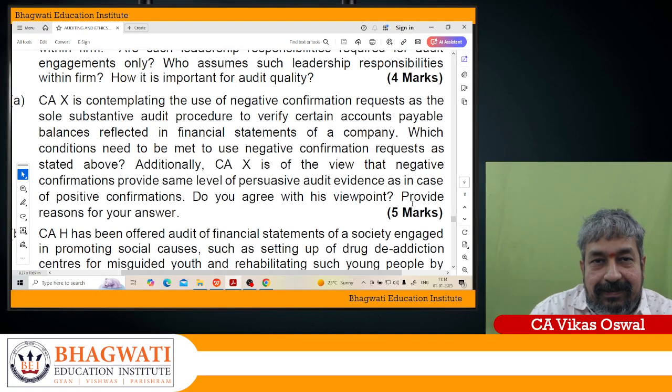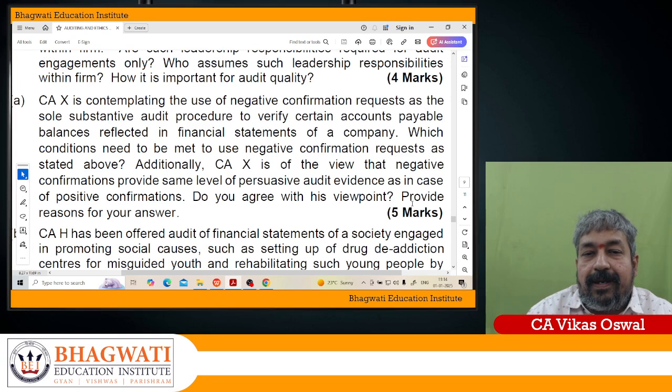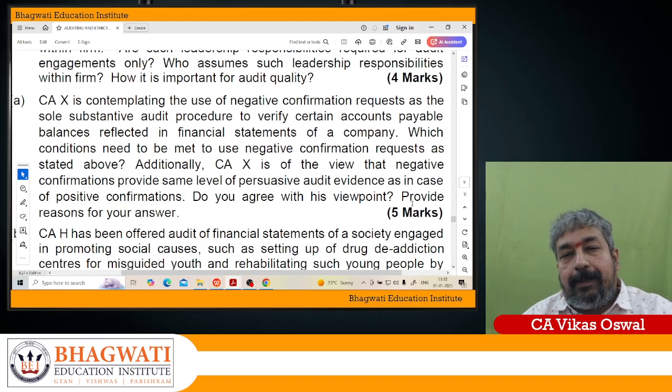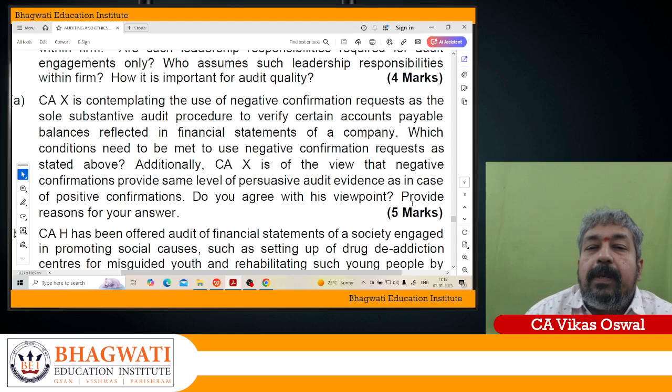Now let us go to the next question. CAX is contemplating to use negative confirmation request as a sole substantive audit procedure to verify certain accounts payable balances reflected in the financial statement of the company. So basically, what is happening here is using a negative confirmation request.